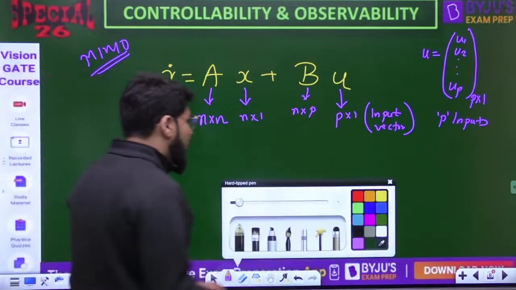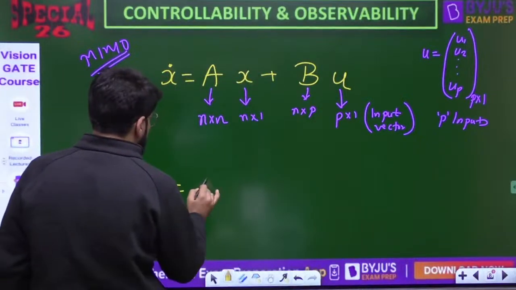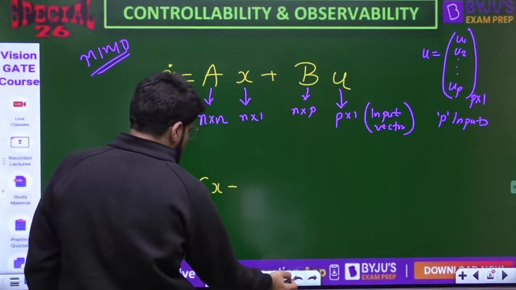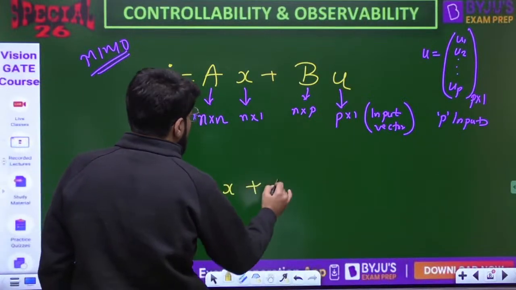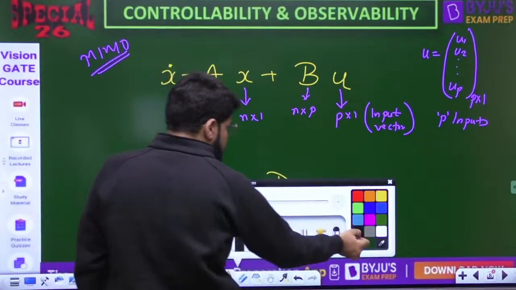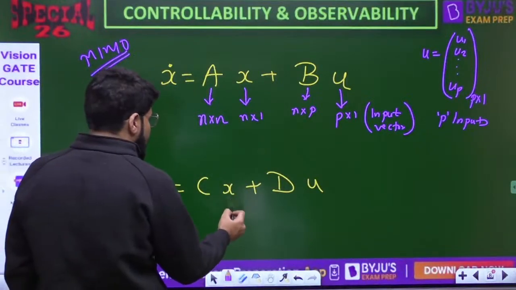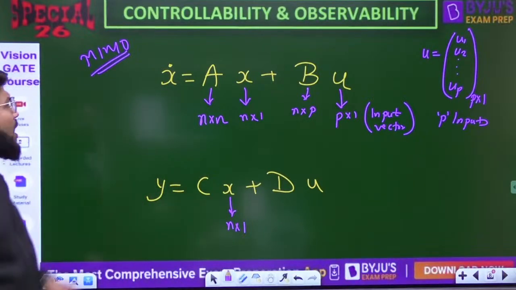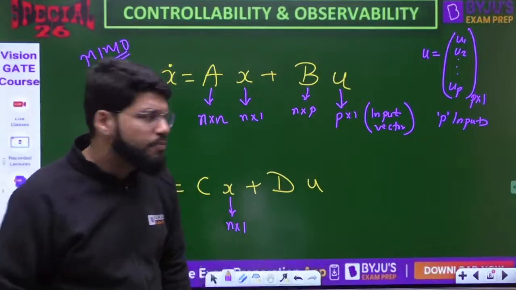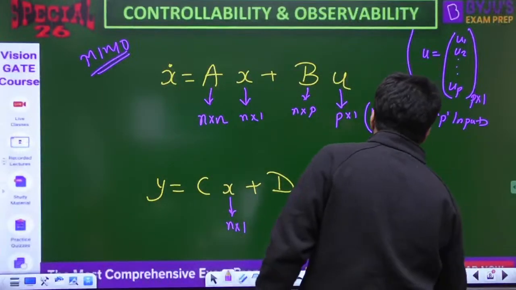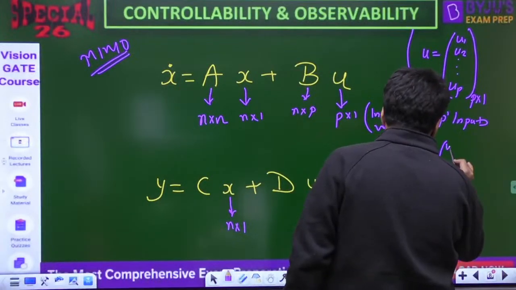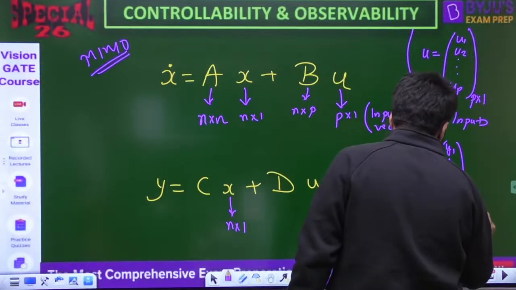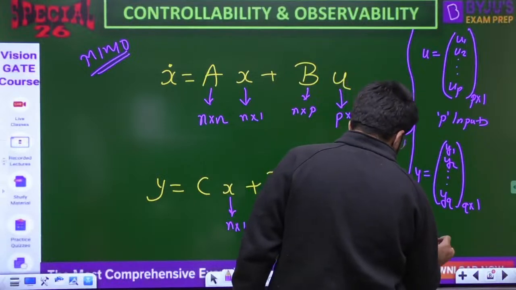Similarly, the output equation is y equal to Cx plus Du, where x is the state vector of the size n cross 1. Now I'm assuming multiple inputs as well as multiple outputs. If the system has multiple outputs, we define the output vector again as a column vector containing all outputs. Suppose the system has q outputs, so there will be a column vector of the size q cross 1, where q is the number of outputs.